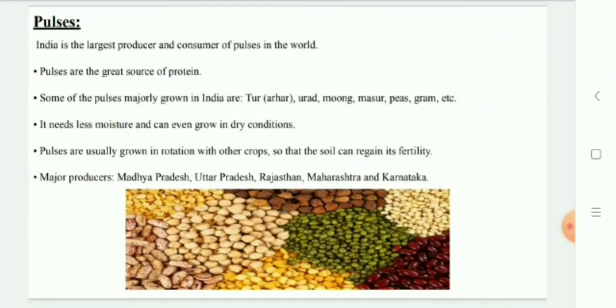India is the largest producer as well as the consumer of pulses in the world. These are the major sources of protein in a vegetarian diet. Major pulses that are grown in India are arhar, urad, moong, masoor, peas, and gram. Major pulse producing states in India are Madhya Pradesh, Uttar Pradesh, Rajasthan, Maharashtra, and Karnataka.